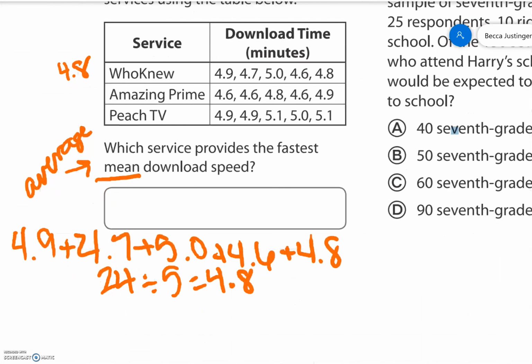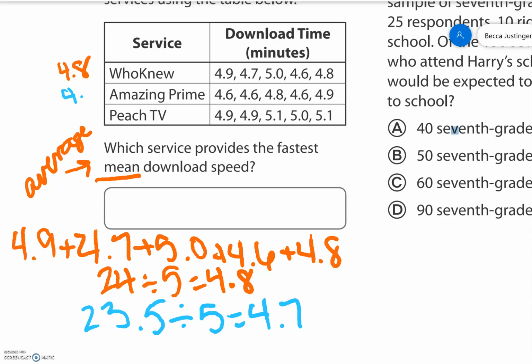Now, Amazing Prime, I'm going to do the same thing. 4.6 plus 4.6 plus 4.8 plus 4.6 plus 4.9 equals 23.5. Again, it's 5 numbers. So 23 divided by 5 equals